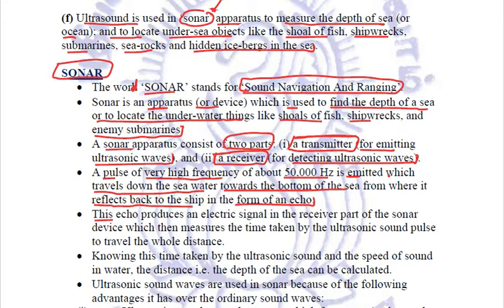This echo produces an electric signal in the receiver part of the sonar device, which then measures the time taken by the ultrasonic pulse to travel the whole distance both ways. Once we know this time, we calculate using the speed of sound in water the distance, that is, the depth of the sea.